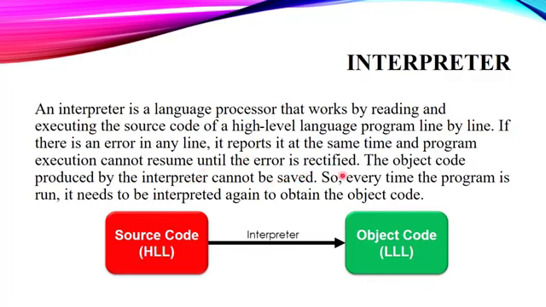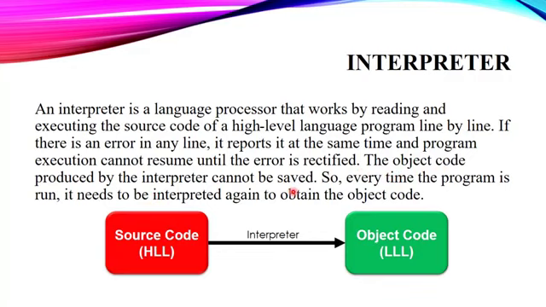Suppose you were writing a program and you made an error. The interpreter will read that error line, and unless you rectify that error, the program will not work. If there is no error, the program will directly switch to the next line. The object code produced by the interpreter cannot be saved.